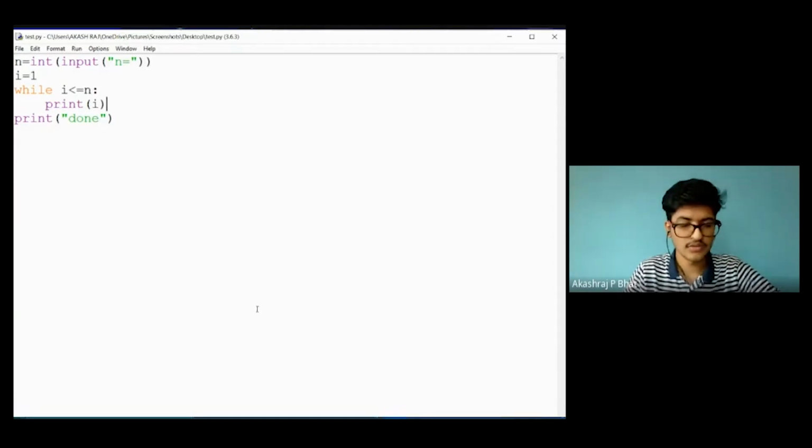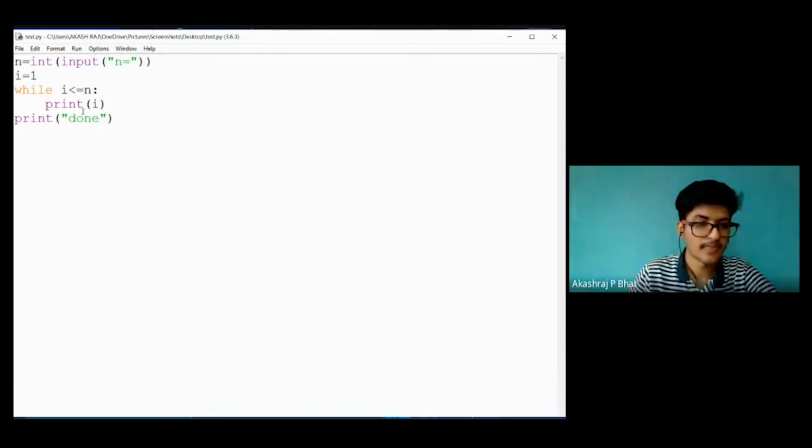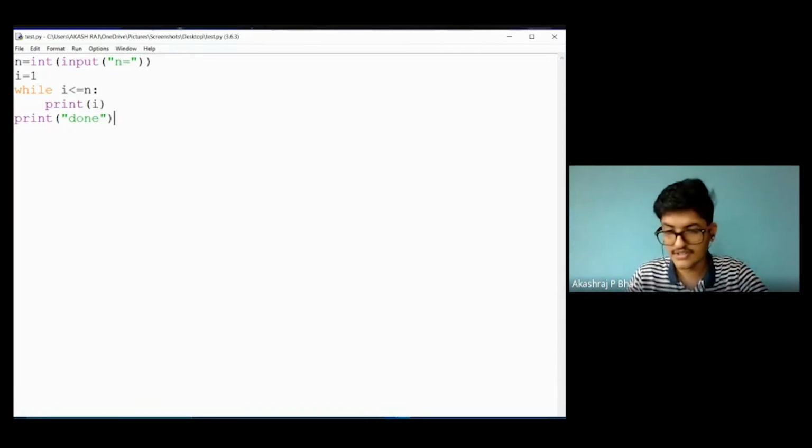Now you can check. Let me check how many of you. Okay, here I have one friend asking: will Python support do while? No. Basically we use while itself, but you can have an else statement in while also. Python supports that. You can have while else, for else. So it supports that. I hope I cleared your doubt.